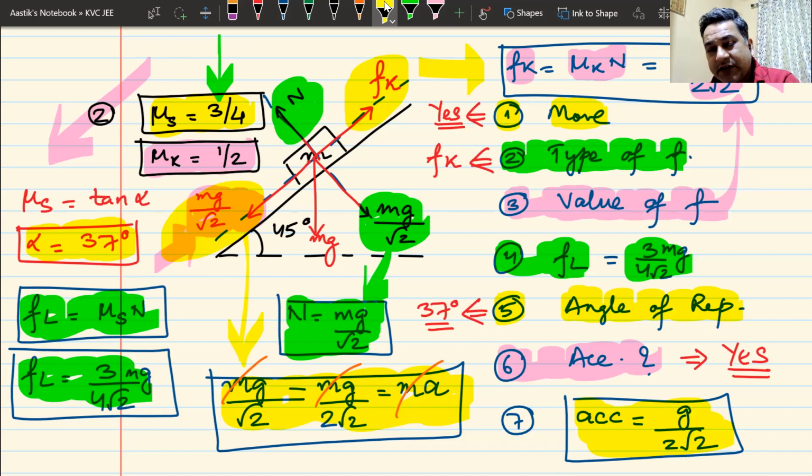If I make the angle more than the angle of repose, go back to the previous class. You were not present in the last class. You were present, no? So in the last class, we discussed that if I keep on changing the angle, at one angle it will start to move. If I make the angle more, it will move. That angle is the angle of repose. Angle of repose is 37 degrees. At 37 degrees, it will start to move. The angle of the inclined plane that I have kept is 45 degrees. 45 degrees is more than 37 degrees. It has to move. No one can stop it.